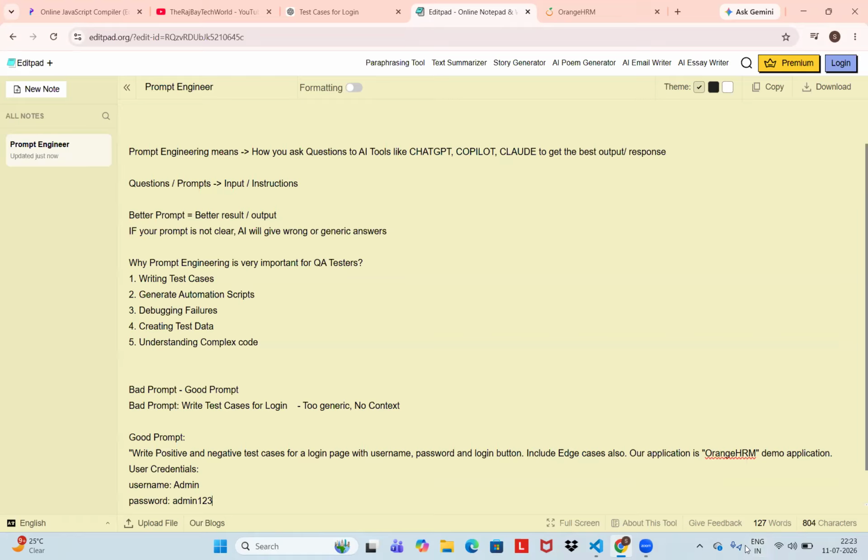So how does this good prompt appear? It appears in a structure. It is given in a structured way. Okay, we are expecting structured output and also covering real scenarios.